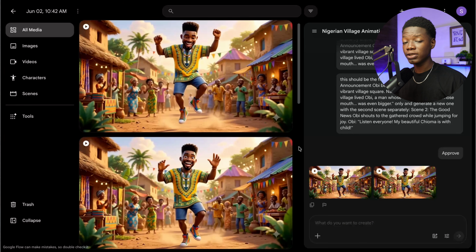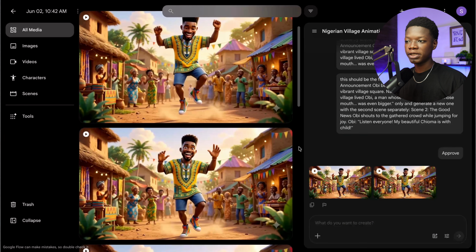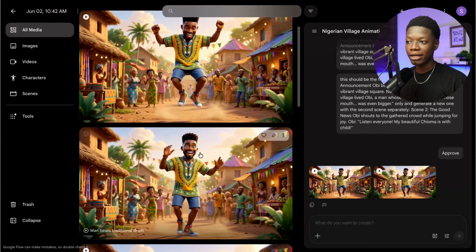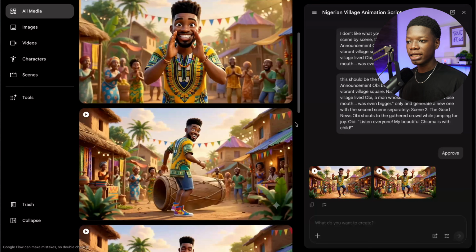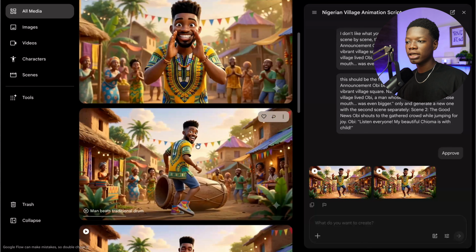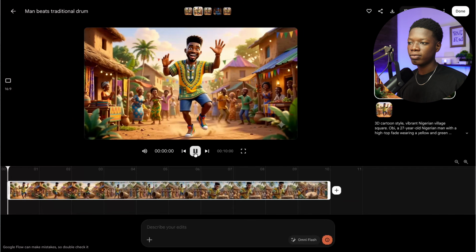So as it is still generating, you should keep in mind, just as I said, this model is relatively new and as time goes on it is going to get better and better. So right now I would say it is not 100% perfect, but it gets the job done. Over time it is going to be absolutely great. There we go. As you can see, it is done, and just from simply describing what I wanted, the characters are still looking the same in every single scene. So with the first scene, I said the man should be drumming to call the crowd to gather around. So let's take a look at it to see if it is exactly what I want.